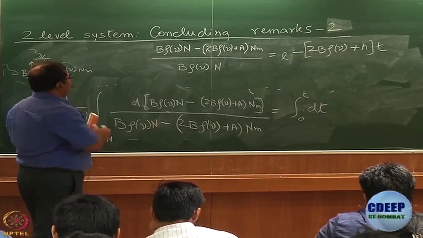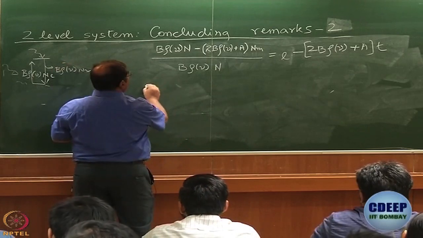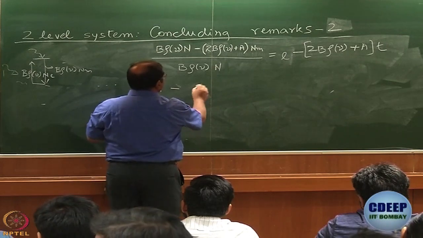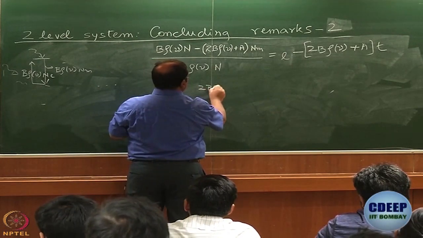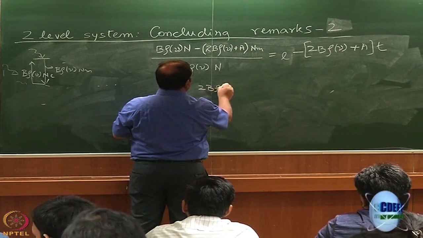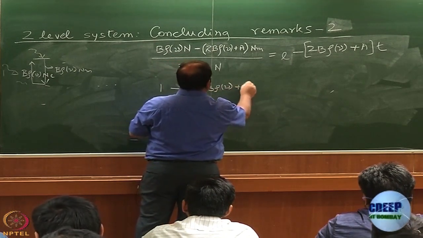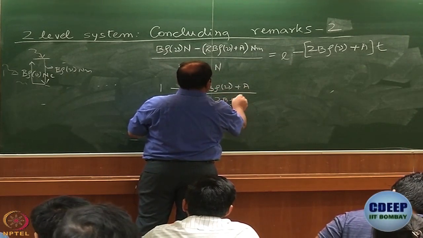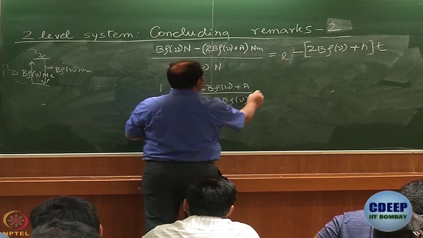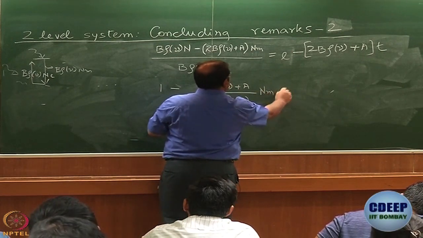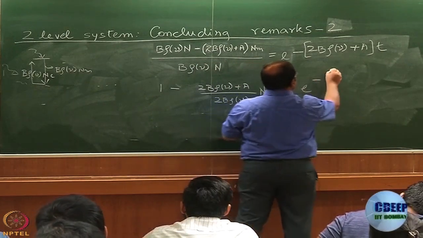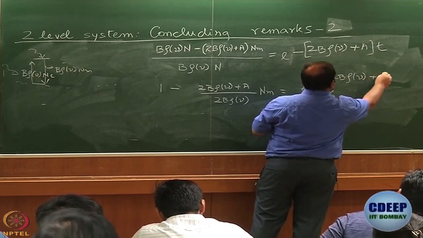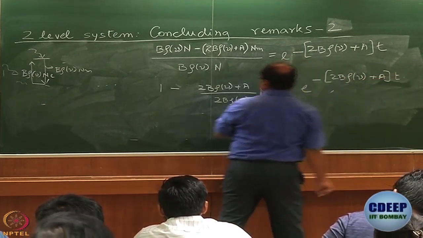Okay. Now what do I get? I get, maybe I'll write like this, 1 minus (2b rho nu plus a) divided by 2b rho nu. We can of course simplify this further, multiplied by nm is equal to e to the power minus (2b rho nu plus a) into t.